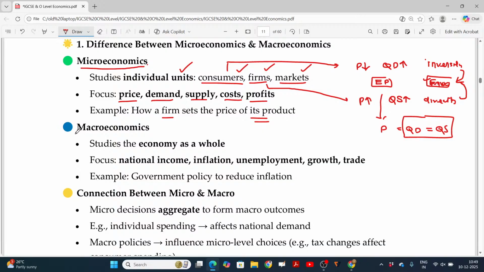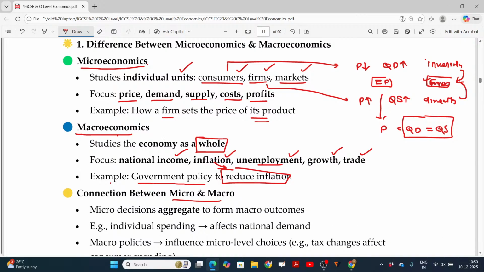In case of macroeconomics, it is the economy as a whole, meaning national level, international level, national income, inflation, unemployment for the entire nation, growth of a nation's economy, and overall trade of the nation and international. So the main example here is government policy to reduce inflation. In case of inflation, the government will take actions to reduce it, and if there is any unemployment, the government takes remedial actions to create more employment. That will fall under macroeconomics.